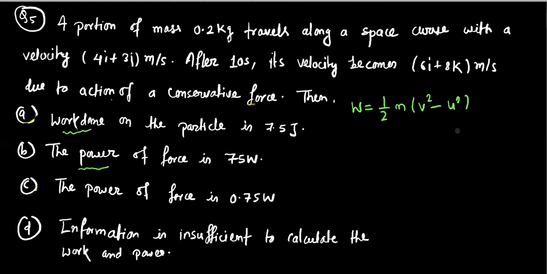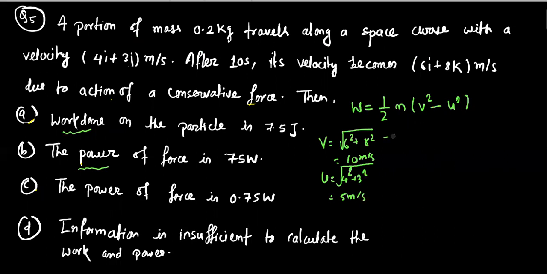minus u square. On rough calculation we can find the value of v as root over 6 square plus 8 square, and its value will be 10 meter per second, and the value of u equals root under 4 square plus 3 square, which is equal to 5 meter per second.